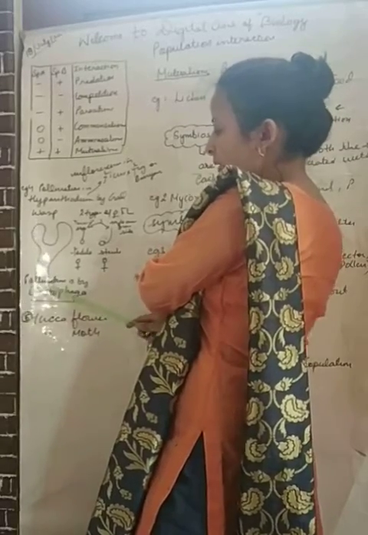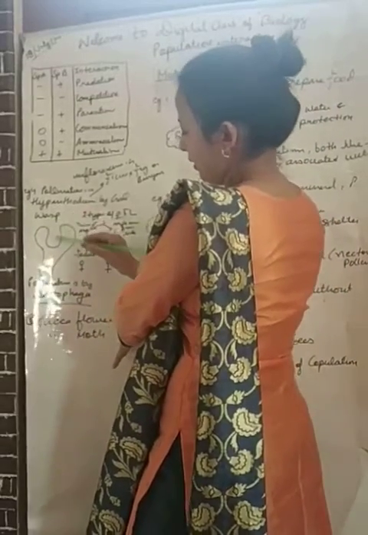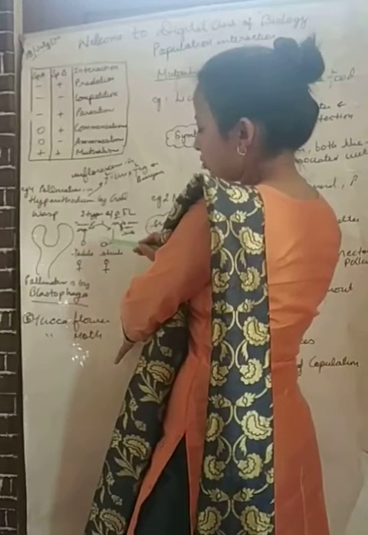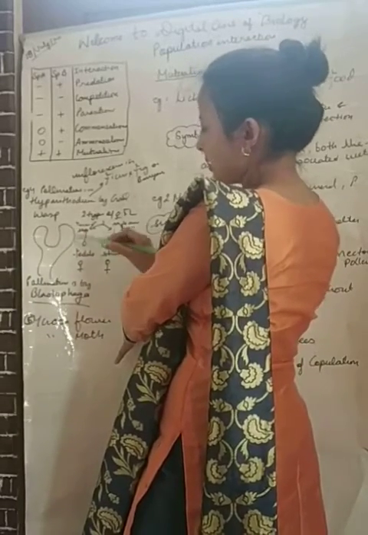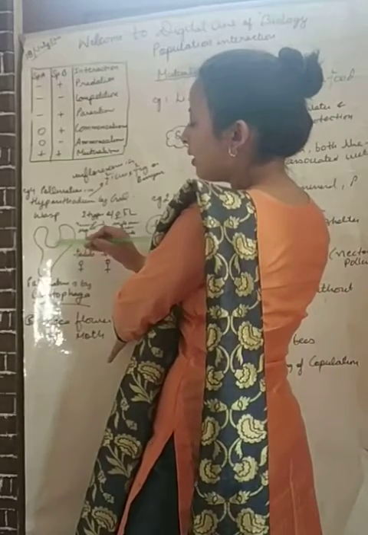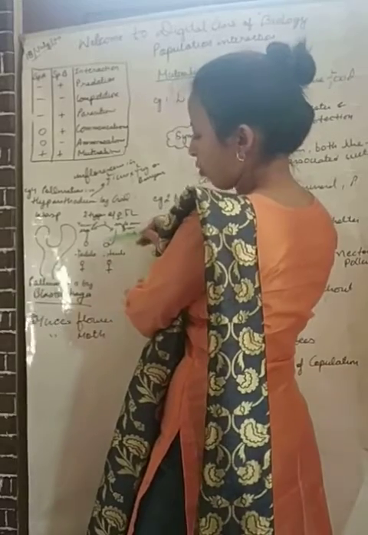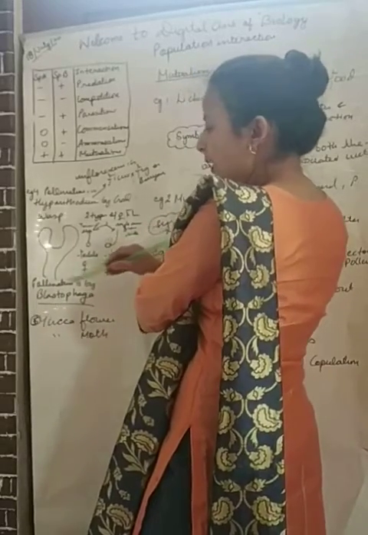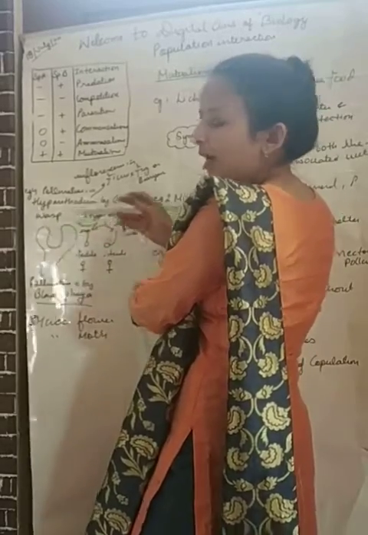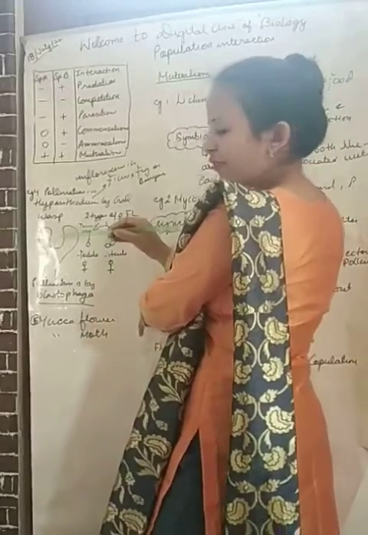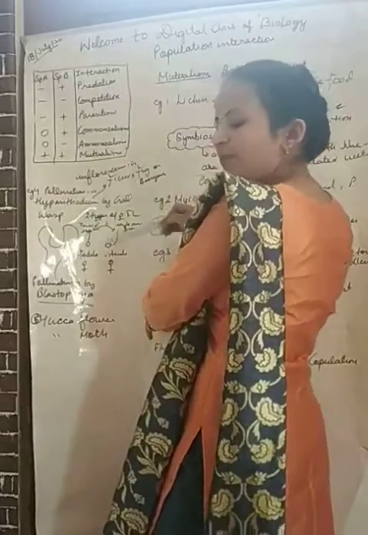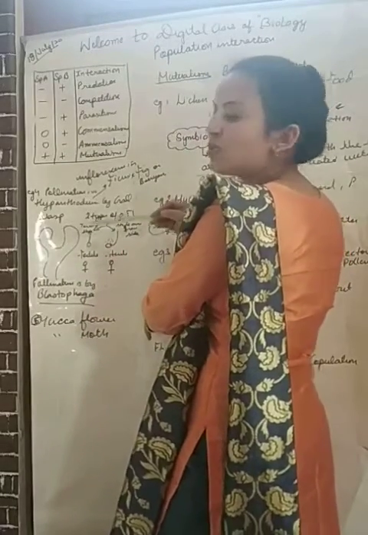What happened here? This Blastophaga will enter here, with the aim of eating. When there is a sterile female part, it will feed on it, and in turn it will lay its eggs on this. These are eggs of Blastophaga, and then it will move out from here, and when it is moving out, some pollen grains might get attached to the body of the Blastophaga. Then when it moves from one Hypanthodium to another, in this way it is doing pollination.